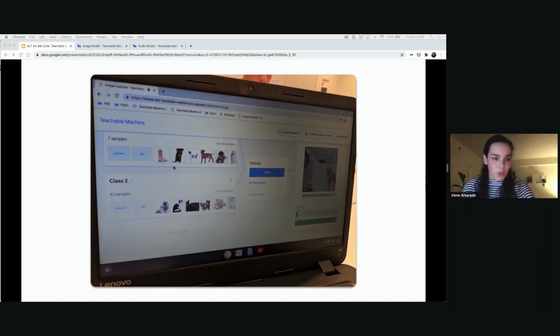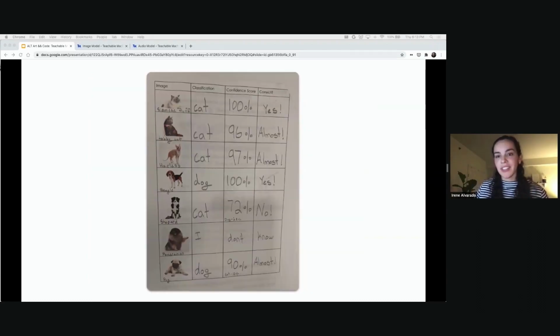And so the idea is for them to train a model and then see, okay, maybe the model's working really well in some cases, maybe it's working really poorly in some cases. Why is that? And have a conversation with them about AI ethics and bias and how training a model is related to the type of data that you have.